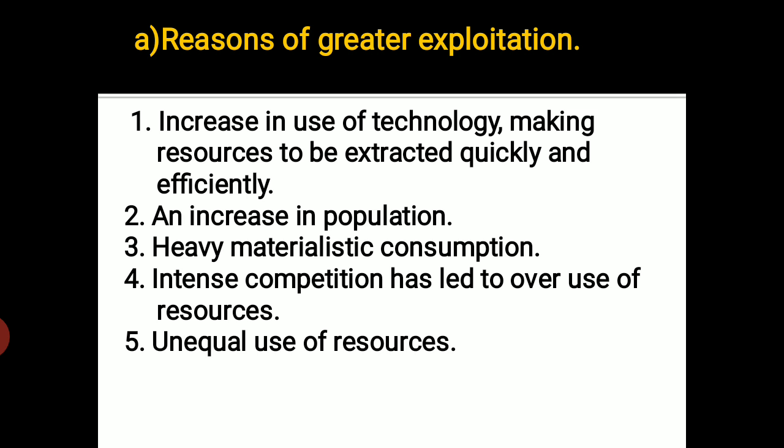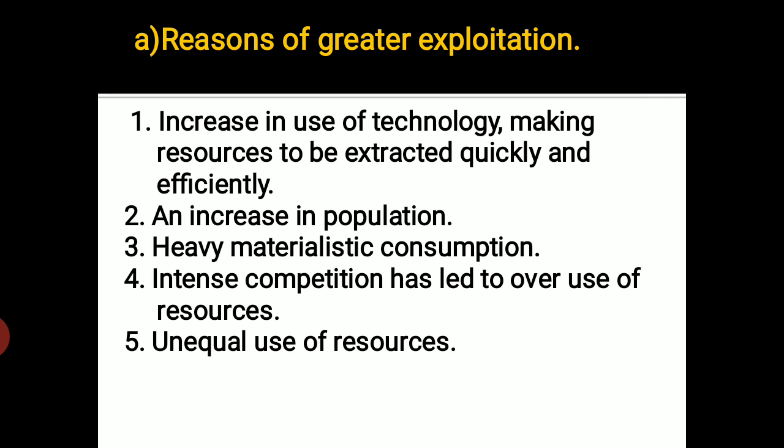Like jewelry, or things coming up with advancement in automation. So we want everything to be high tech, and that leads us to the heavy materialistic use of whatever things are getting produced, and those sources are lying in nature, and that is why it leads to the exploitation of resources.